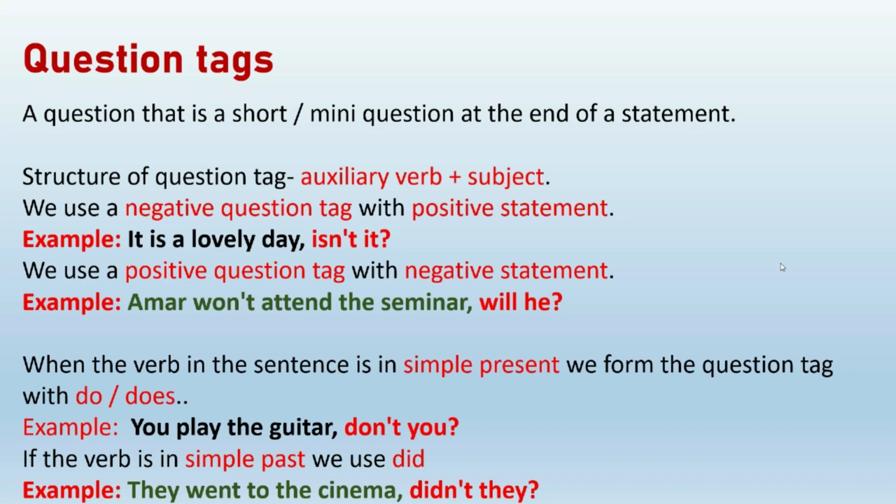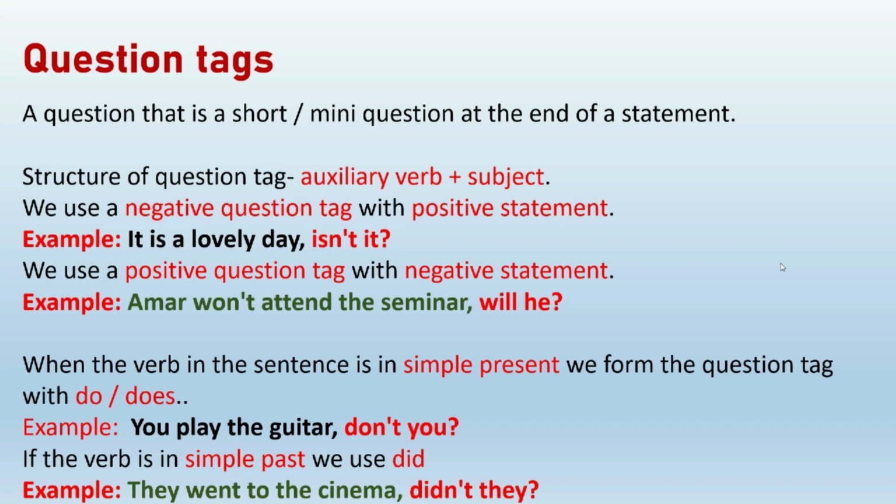It is a lovely day. Now, when you are adding a question tag, first you have to check whether the statement is positive or negative. Here the statement is positive. It is a lovely day. The next step is you need to identify the auxiliary verb or the helping verb in that statement.